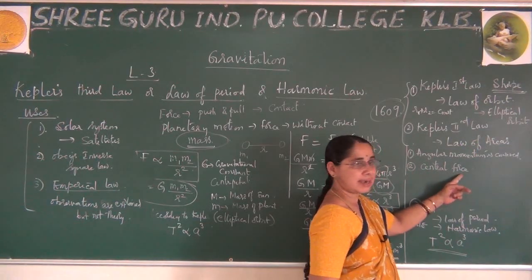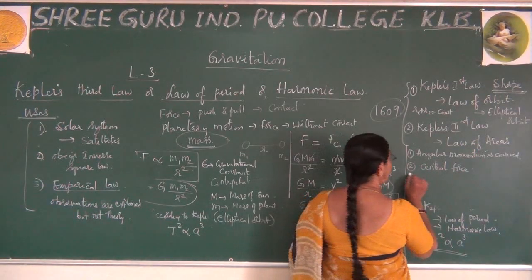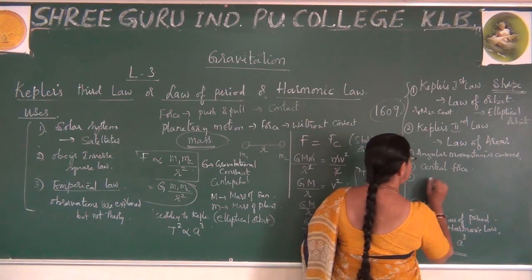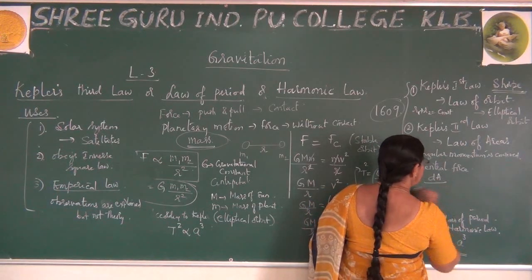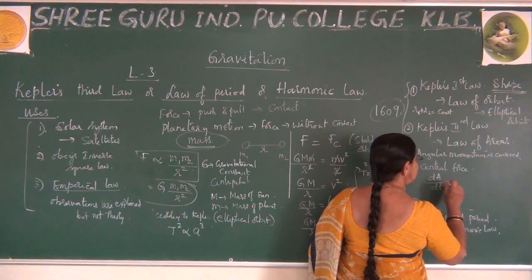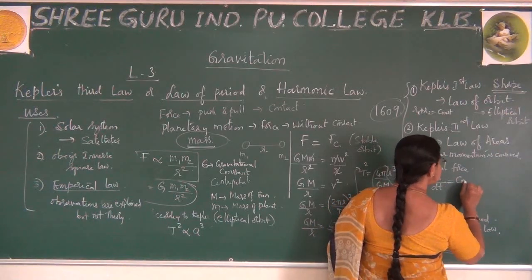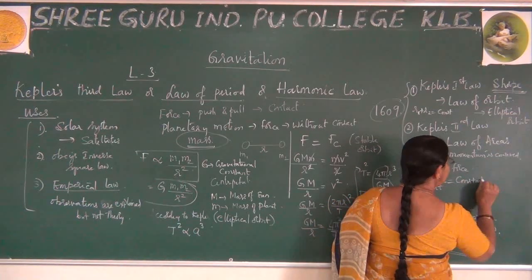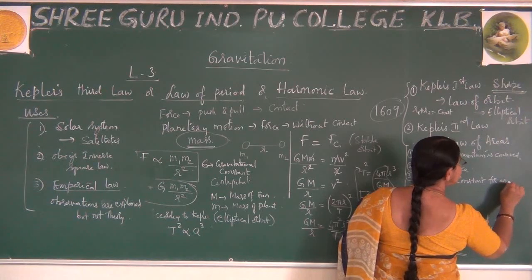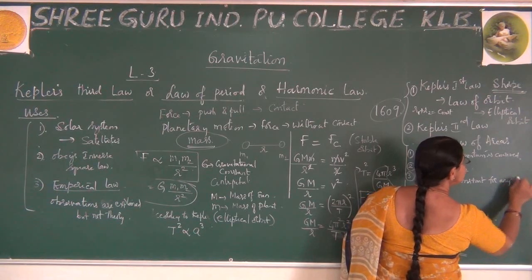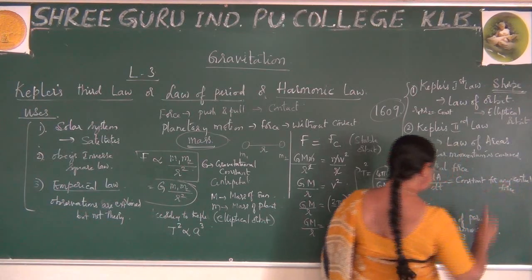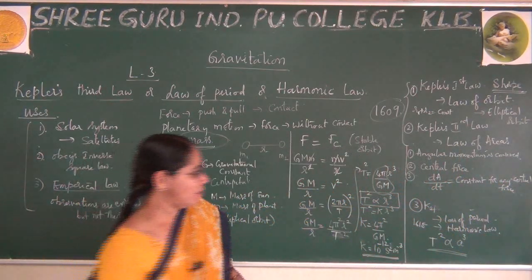So we also learned about the central force, and I also showed the third point, where the areal velocity dA by dt always remains constant, and this holds for any central force. At the same time, I gave this expression.